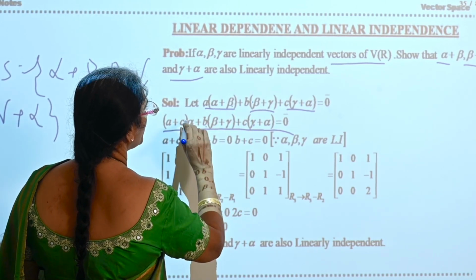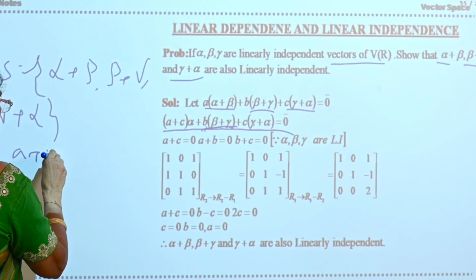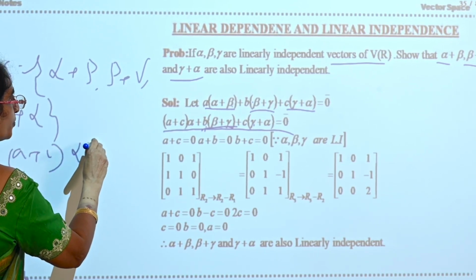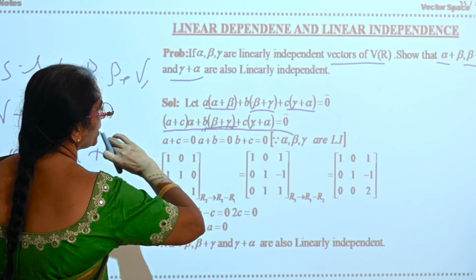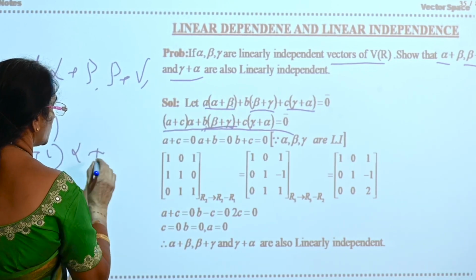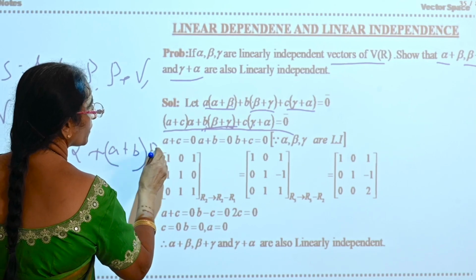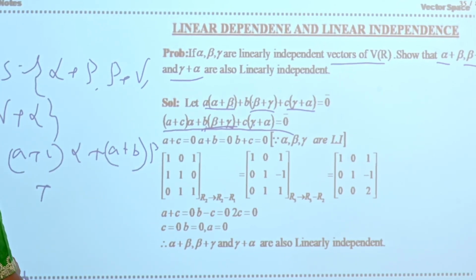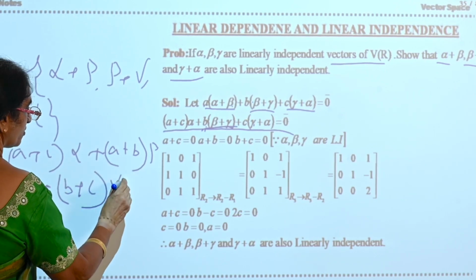So a plus b into beta. Then gamma is common in b and c. So you get a plus c into alpha plus a plus b into beta plus b plus c into gamma is equal to 0.